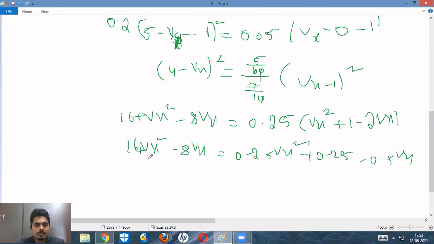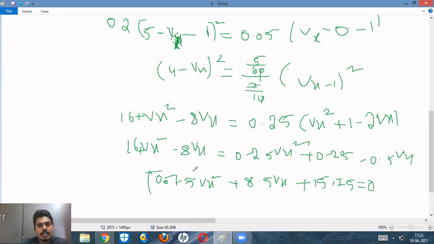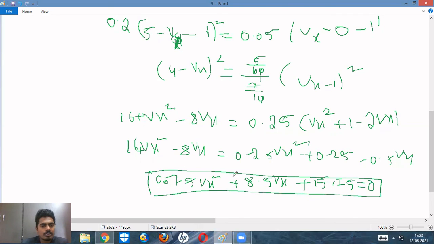If you substitute all those things, you will have 0.75 Vx square. Here we have minus 8 Vx and 0.5 Vx, so you will have minus 8.5 Vx, right? And you will have plus 16 minus 0.25, that is 15.75, equal to 0. So this is obviously a quadratic equation. If you solve this, you will get two values for Vx, one positive and one negative. So automatically the positive value will be the final answer.